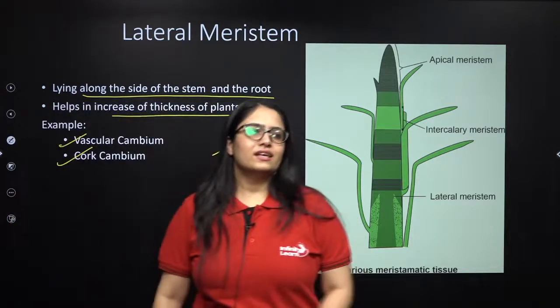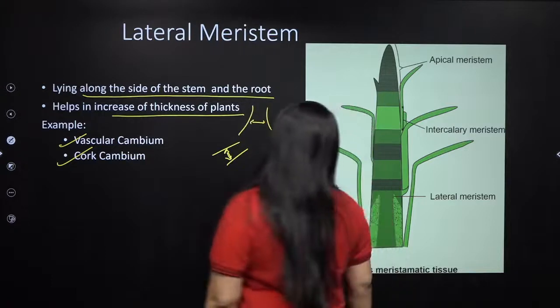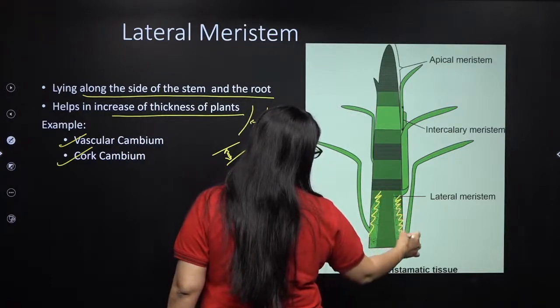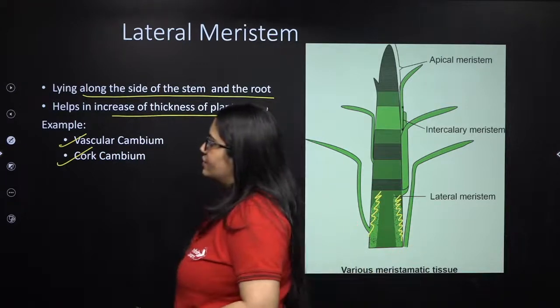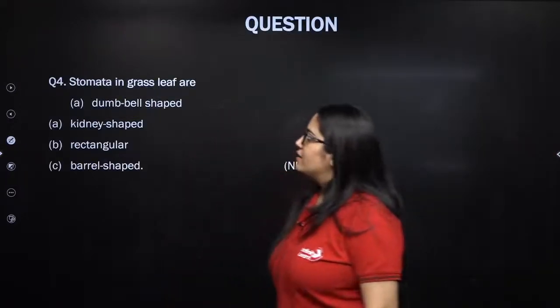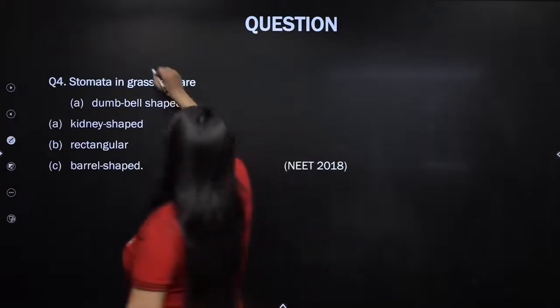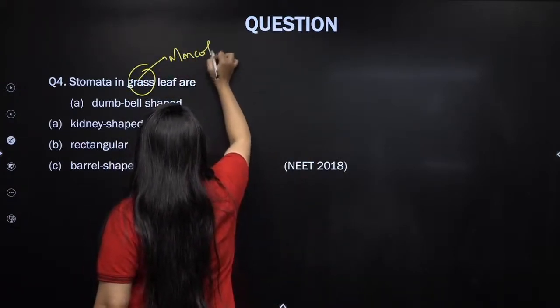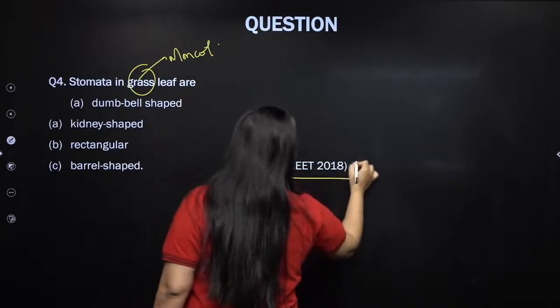Good. Now, let's take another example. Here you can see the lateral meristem present on the lateral side of the stem or roots. Next, stomata in grass leaf are... Grass is a monocot, and this question was asked in NEET 2018.